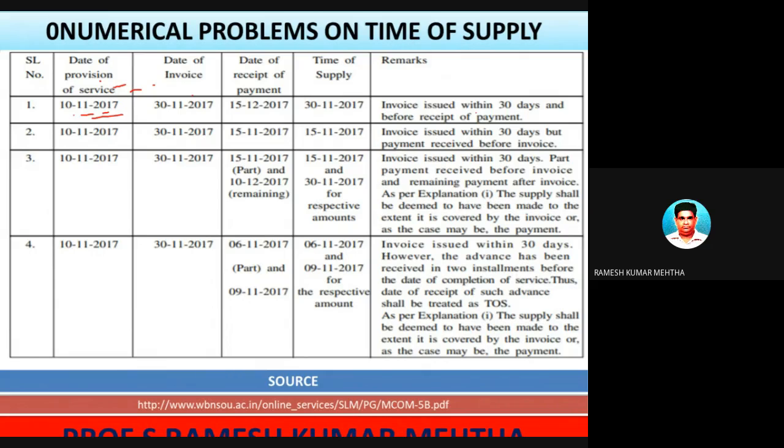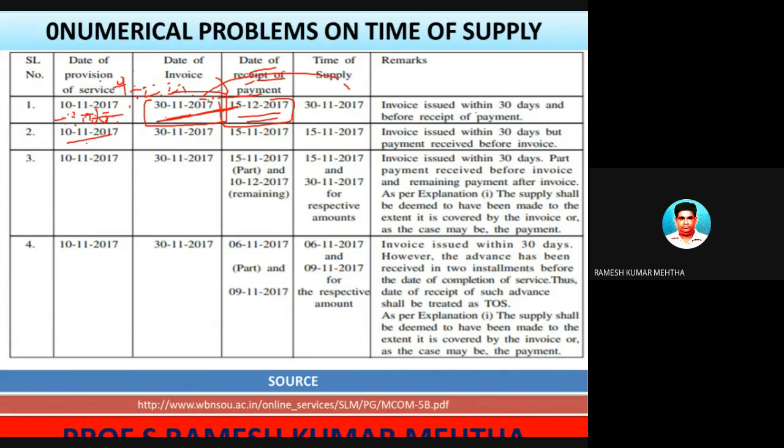This was the date on which the services were provided. So the invoice should be prepared within 30 days of the provision of services. So that is around 9/12/2017. So within 9/12/2017, the invoice was prepared. Now, date of receipt of payment. This was the date. As the invoice is prepared within the set duration of time, the date of invoice preparation and date of receipt of payment, whichever is early. So this is the early.